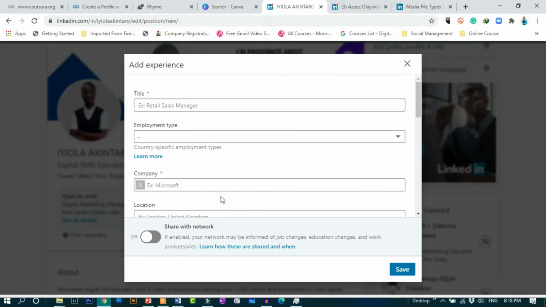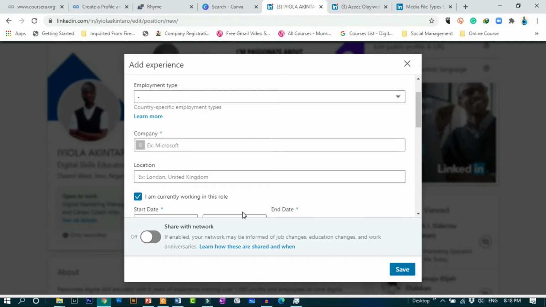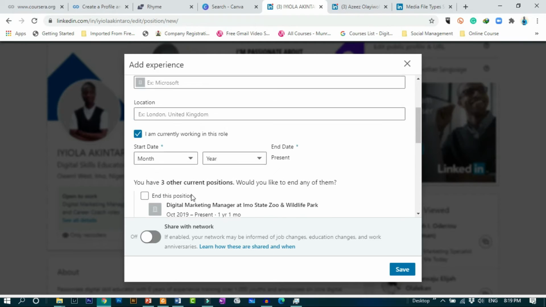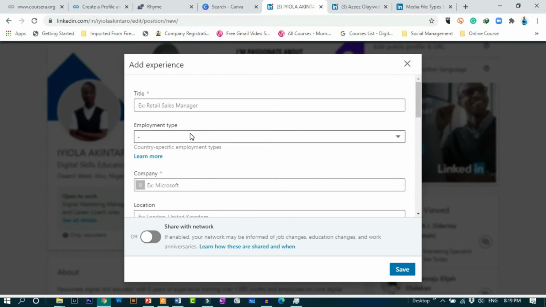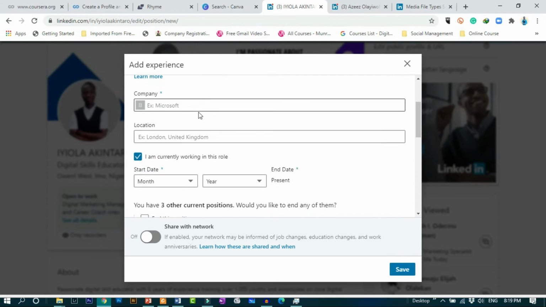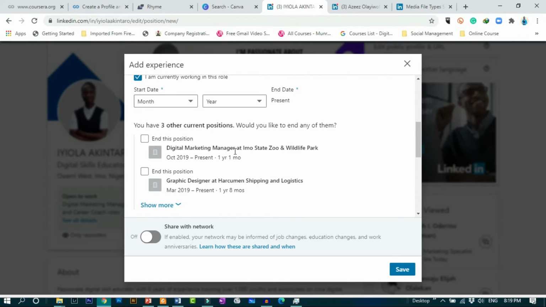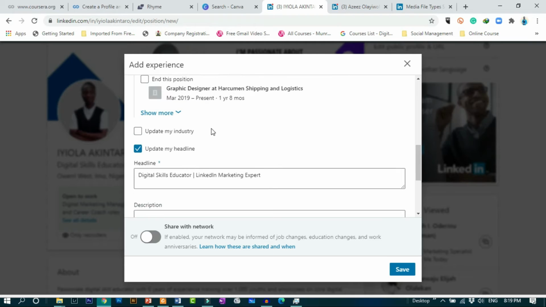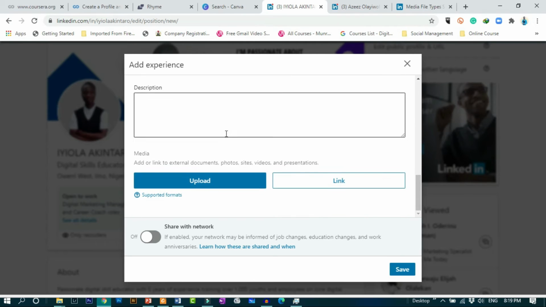So when you click work, don't bother to enable this. You don't need to show people that you are making edits. So you can see the title, you add the title, the employment type, the name of the company, the location, and everything. So these are my own work experiences that I have added before.